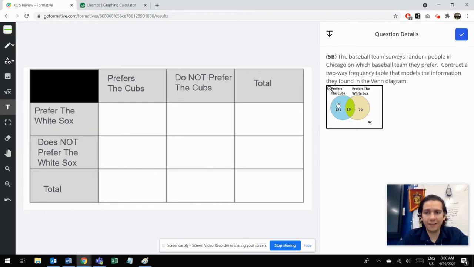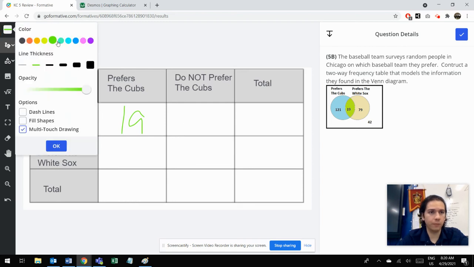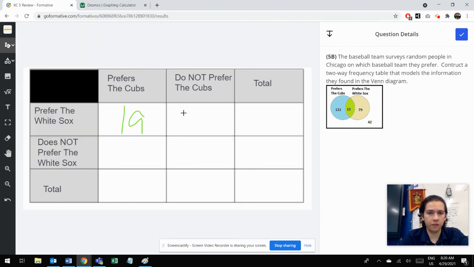We'll start off with this 19 in the center. This 19, this overlap, are the people who prefer both the Cubs and the White Sox. So yeah, people like me, those 19 people, those are all my people. Next, we have people who prefer the Sox. The 79 people who just prefer the Sox. They don't really like the Cubs. So they prefer the White Sox. They do not prefer the Cubs. So they exist in this section right over here.